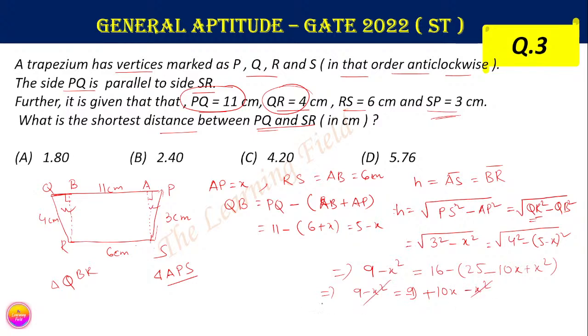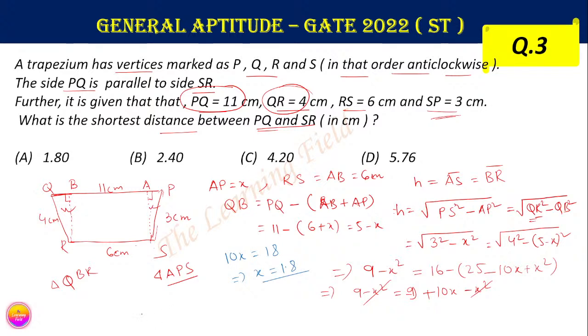The x square terms cancel. This implies 10x equals 18, so x equals 1.8.